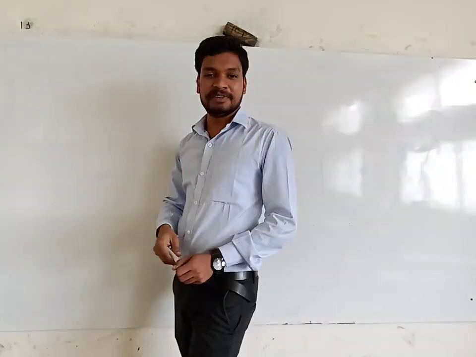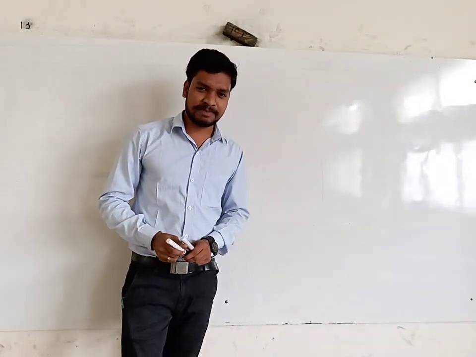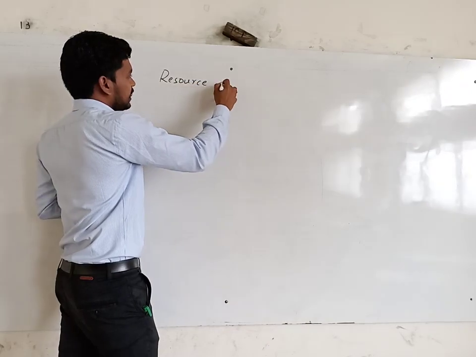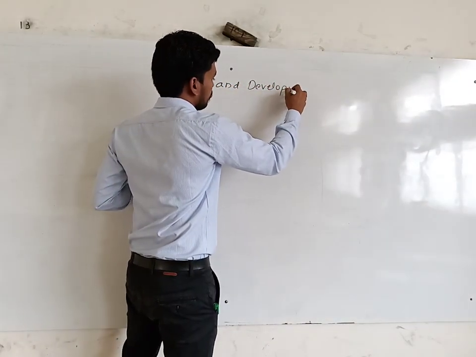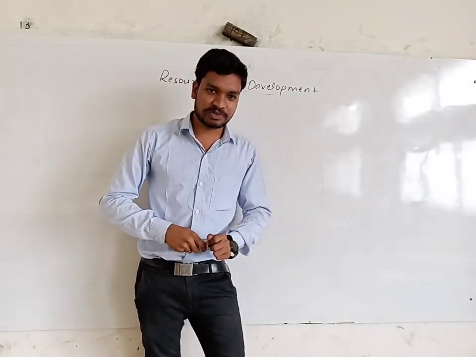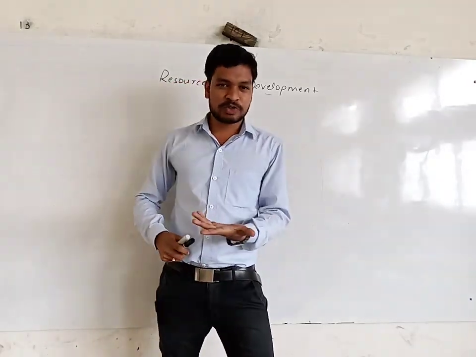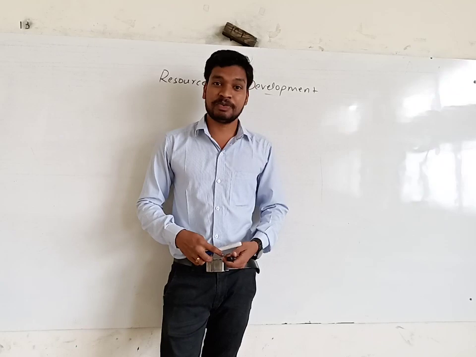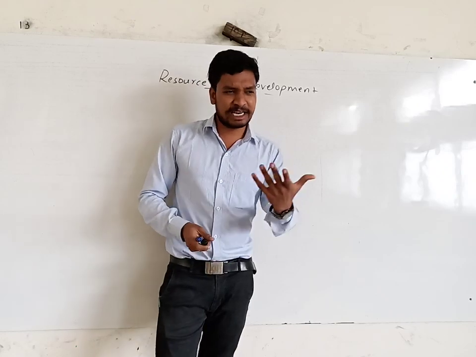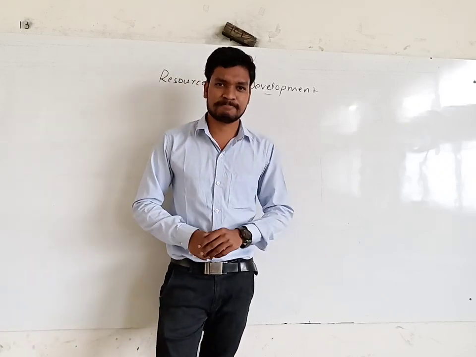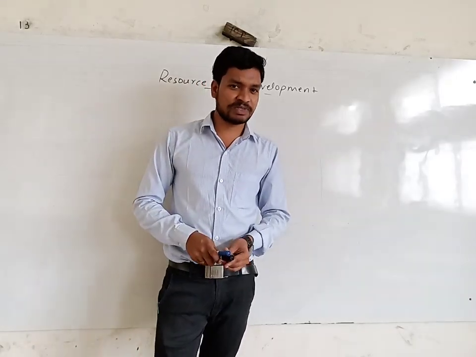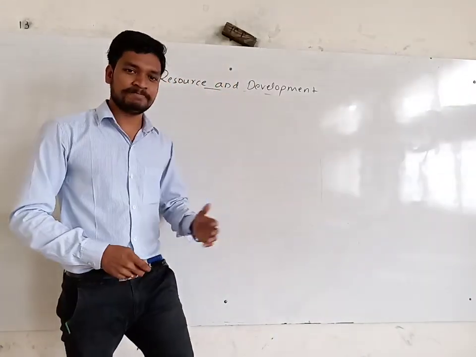In the last class we were discussing the first chapter, which is about resources and development. We are not using resources efficiently and judiciously. There is a need for judicial use of resources now because they are not available in abundance or unlimited. Except for the sun, water, and air, the land resources are limited. In the last class we discussed that.